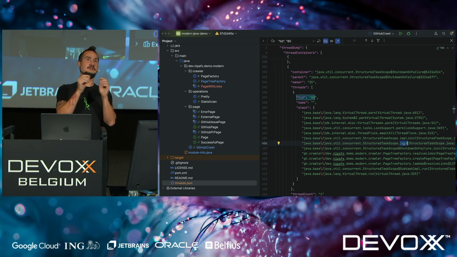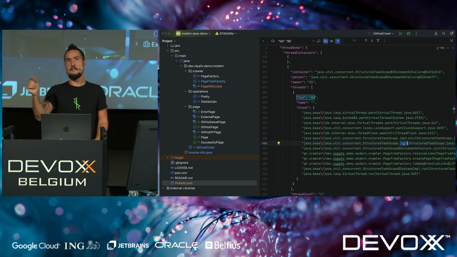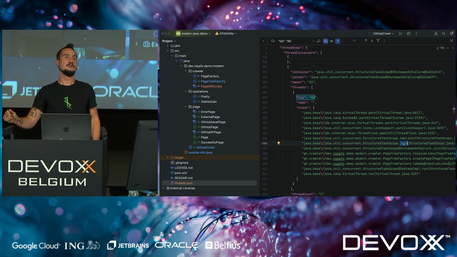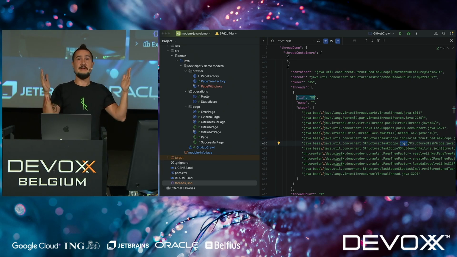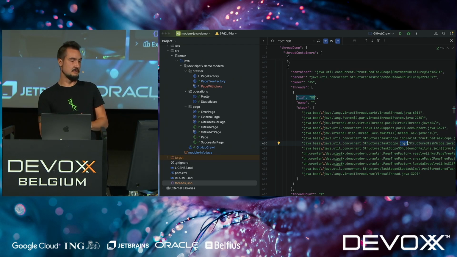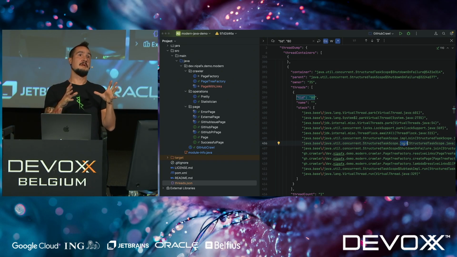So if it's all virtual threads all the way down in your application, no matter in which minor operation you have a breakpoint, you can always walk all the way back up to the very virtual thread that is reading from the buffer that is giving you the JSON that you're responding to, if it's virtual threads all the way. So this will allow debugging in those situations to be much more comfortable.